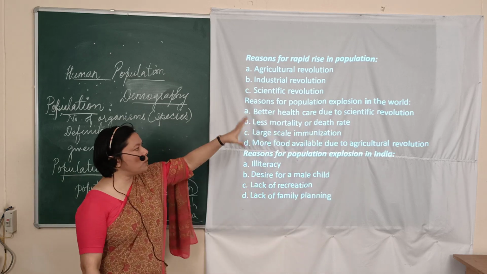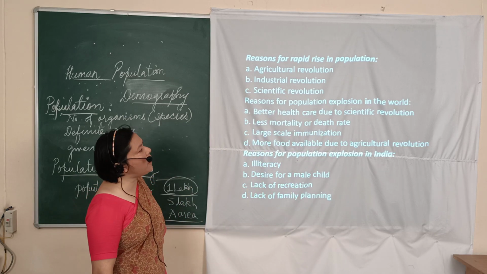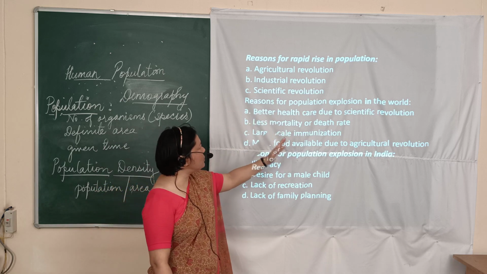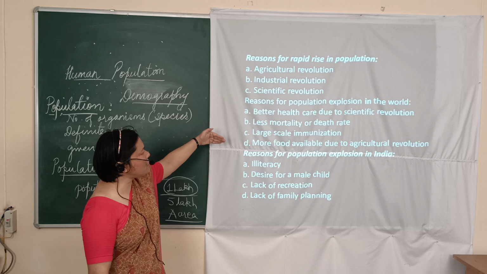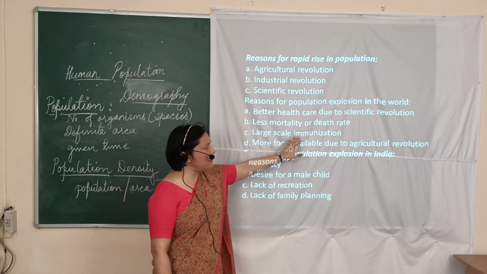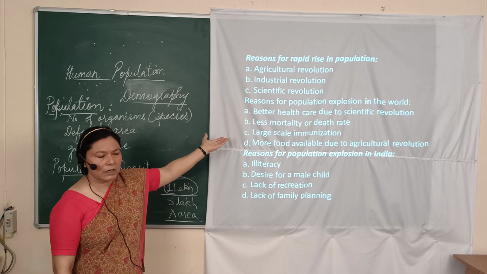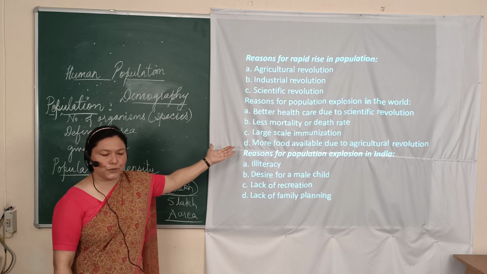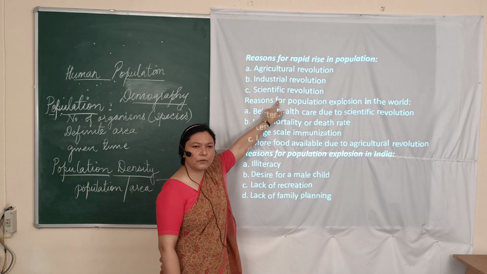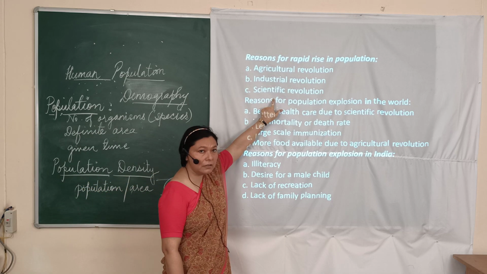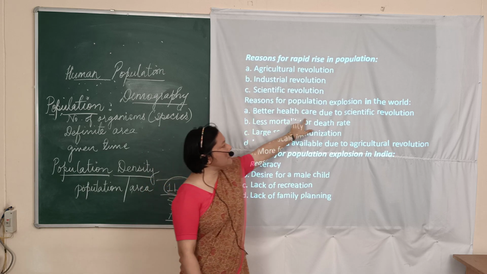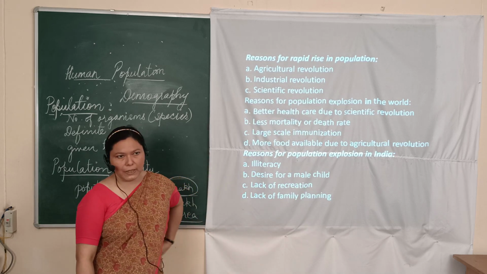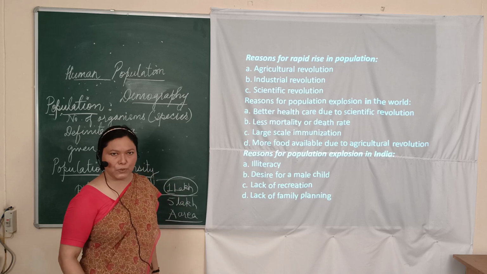Now, when we see the world, what is the reason behind population explosion? The reasons are almost the same if you see around. First is better healthcare, that is based on scientific revolution. Because of the scientific research in the field of medicine and other areas, better healthcare can be provided to the people, and thereby the lives of a large number of people can be saved.